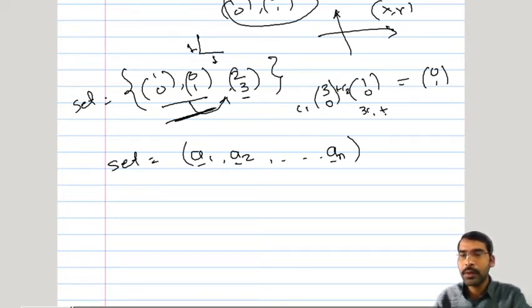The equations will be 3c1 plus c2 equal to 0, and 0 times c1 plus 0 times c2 equal to 1. So you will have only one useful equation and two unknowns, therefore this is not a solvable system. So it means that (0, 1) is linearly independent of these vectors.